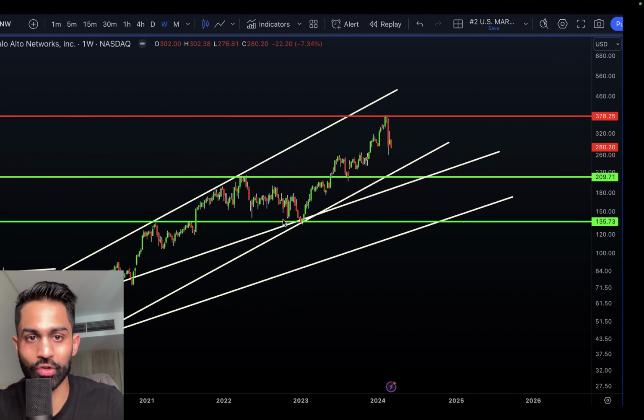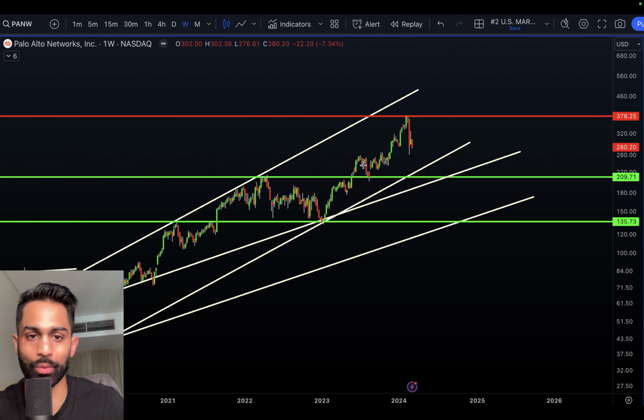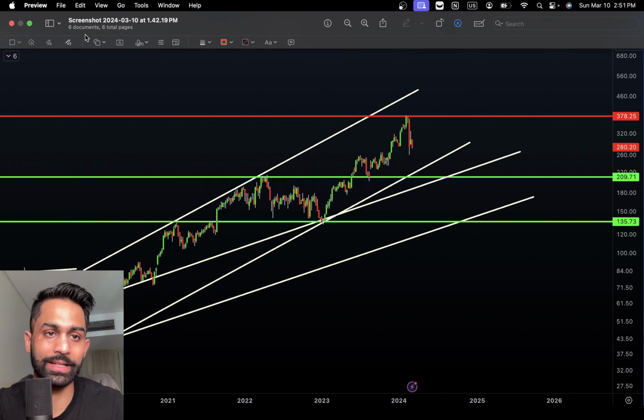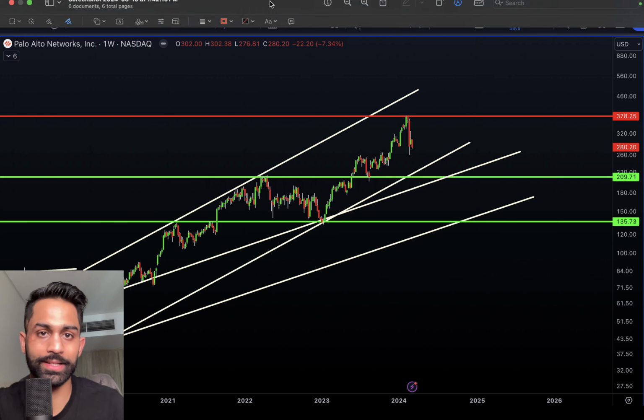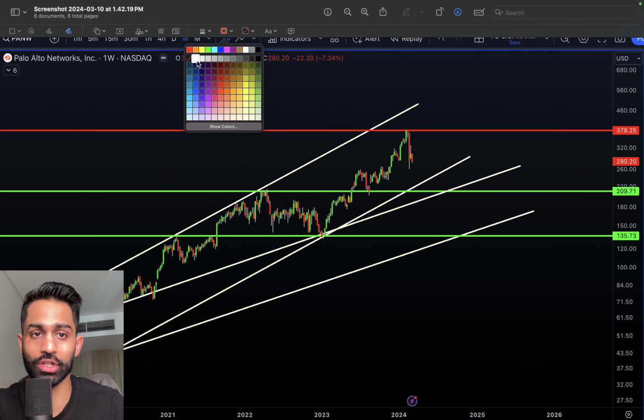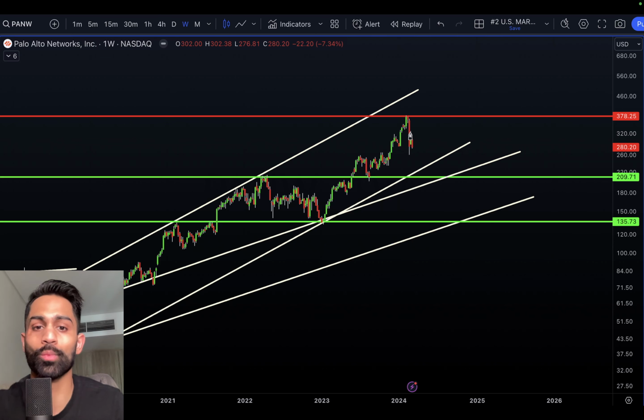So starting with CrowdStrike, okay? Actually, starting with Palo Alto Networks. This right here is the chart on the weekly time frame. And what you'll notice is just an amazing run-up for the entire stock, of course, hitting new all-time highs of well over $378. Since then, we have seen a little bit of a pullback, which again is normal considering how much we rallied.